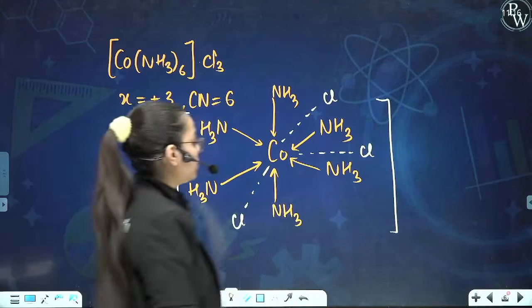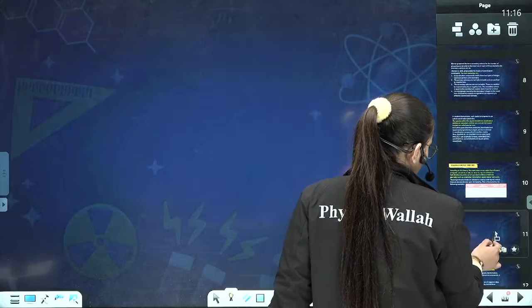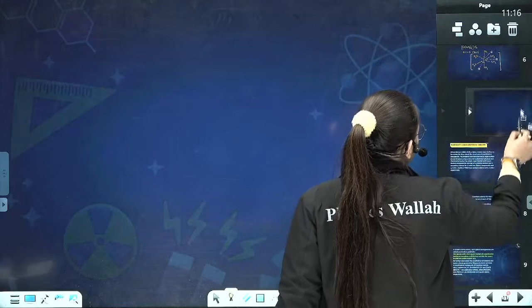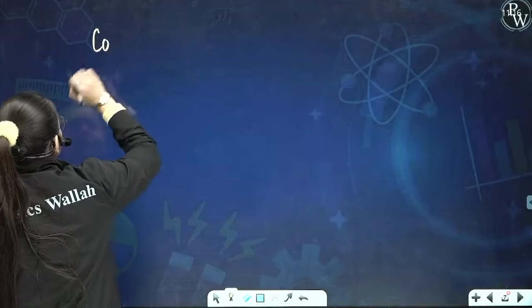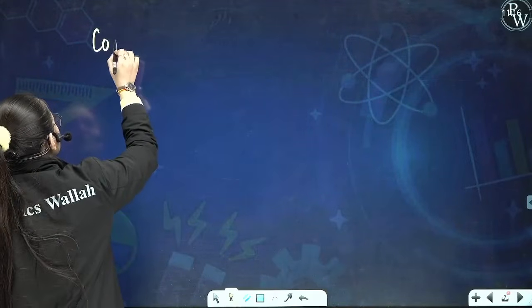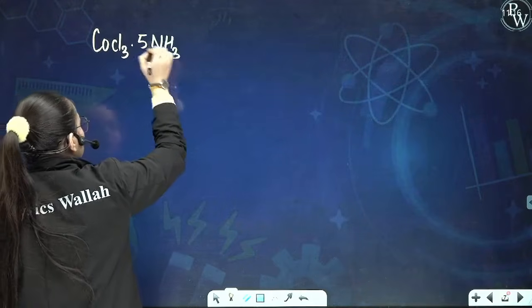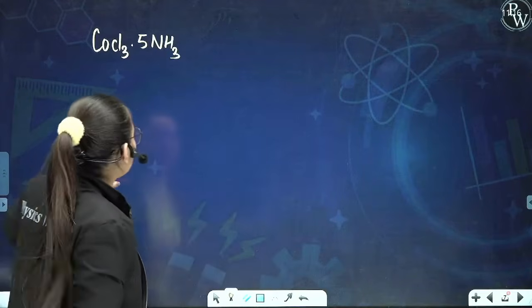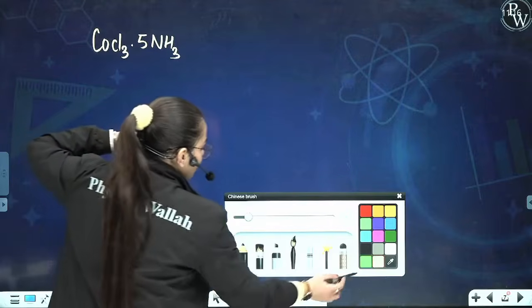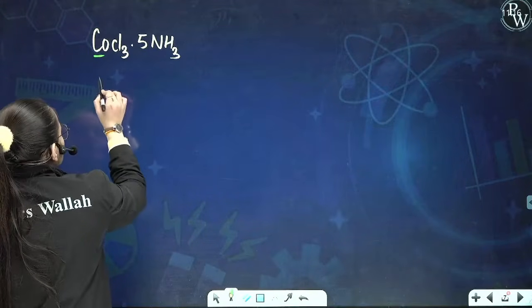Now taking one more example, there is a very different case that you shall see over here. What is that different case? Let us take an example, CoCl3.5NH3. If I ask you for this particular compound, first of all, we will calculate the oxidation state of the central metal atom. The central metal atom here is cobalt, again X.